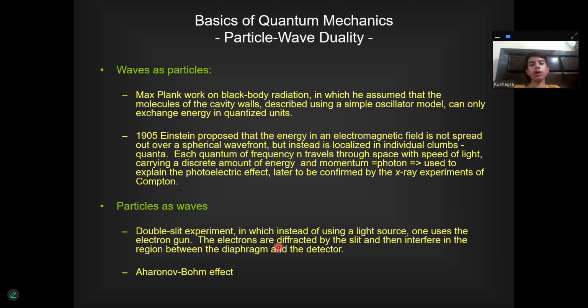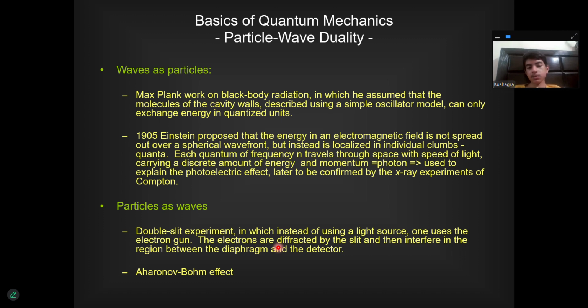Each quantum of frequency nu travels through space with the speed of light, carrying a discrete amount of energy and momentum, the photon, used to explain the photoelectric effect, later confirmed by the X-ray experiments of Compton. This also earned Einstein the Nobel Prize in Physics.